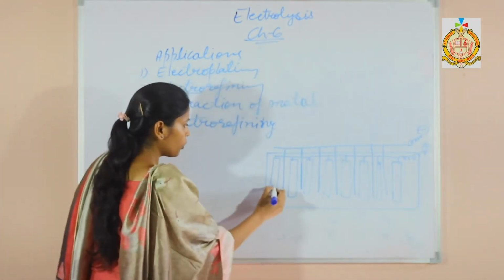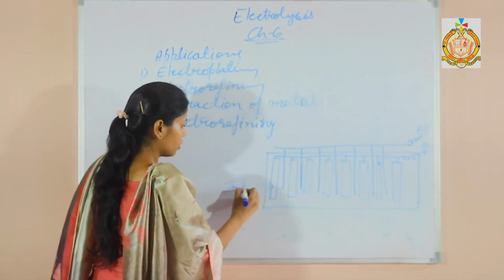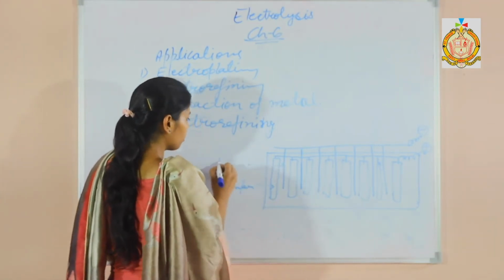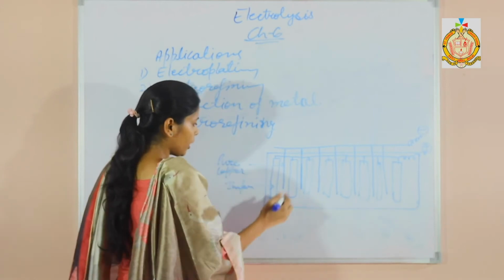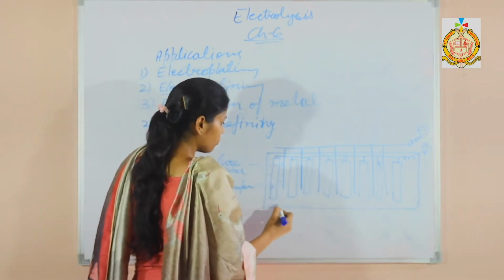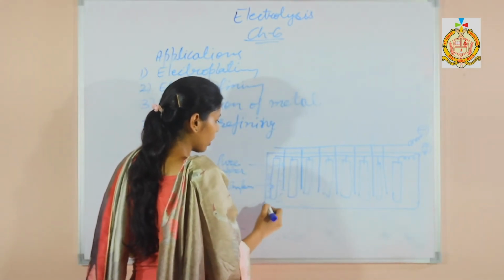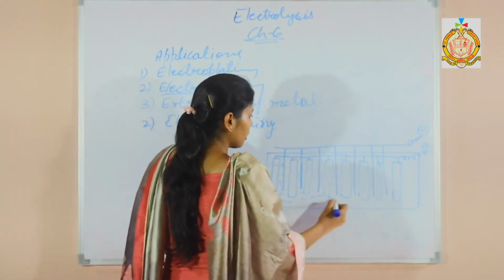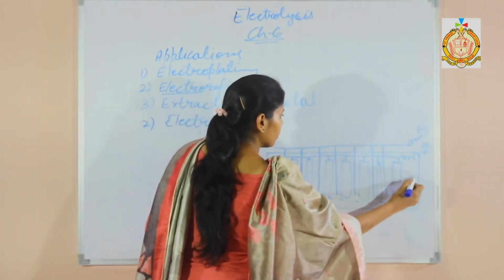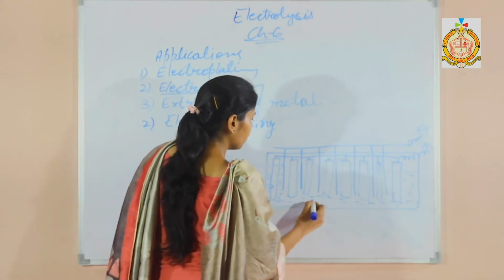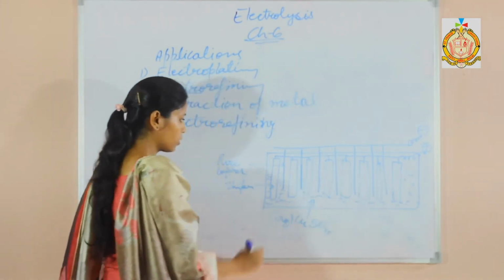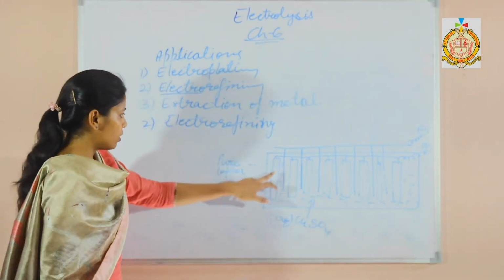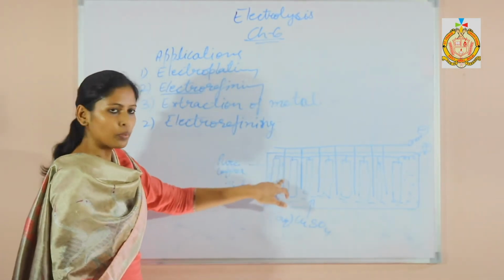These are impure rods, and these are the pure rods of copper. Can you tell which electrolyte we will take, as we have done in electroplating? We will take aqueous copper sulfate here. Okay, these are the impure rods and these are the pure rods.